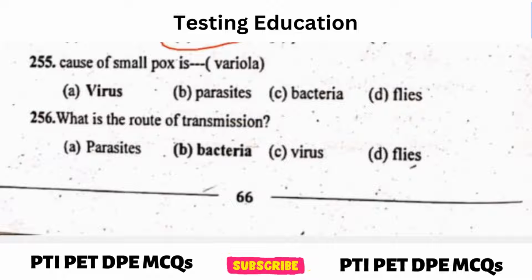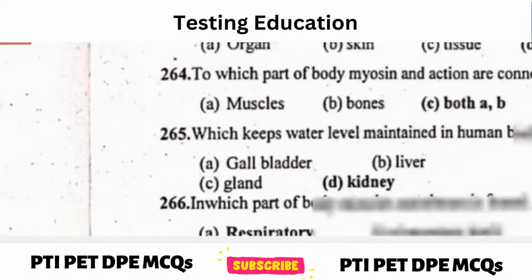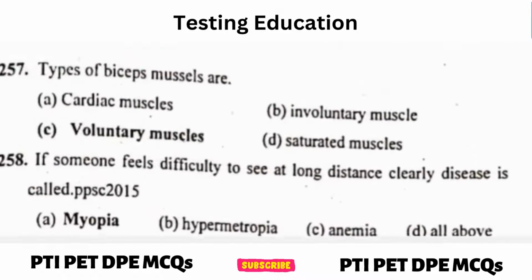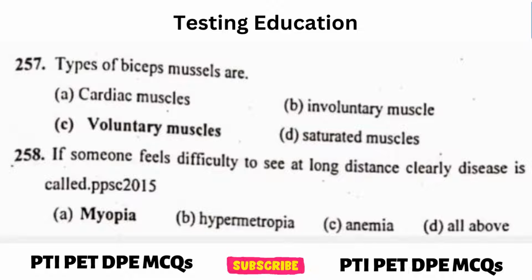Next. Causes of smallpox is? Answer, virus. Next. What is the route of transmission? Answer, bacteria. Next question. Type of bicep muscles are? Answer, voluntary muscles.